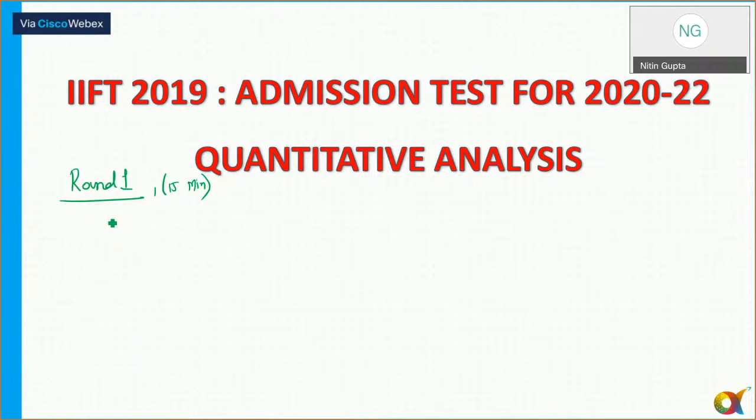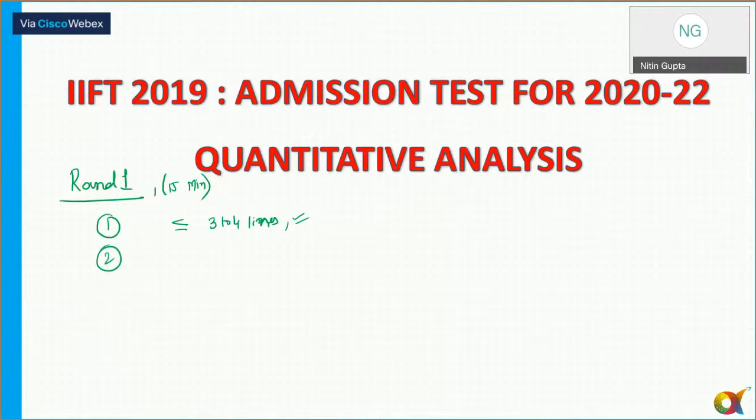The first step which I follow is I try to see if there is any question which has got less than 4 lines. Whenever there is a question with less than 3 to 4 lines, you can easily read it. If there are questions which have got 6, 7, 8 lines, they might take much of the time. So in round one, I'll select questions with less than 3 to 4 lines. But it doesn't mean that I should attempt each and every such question.